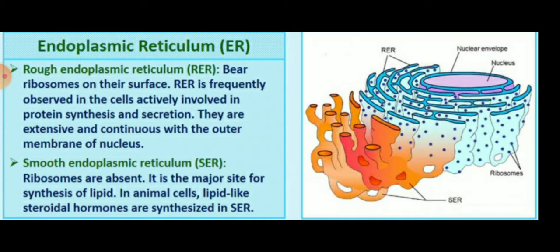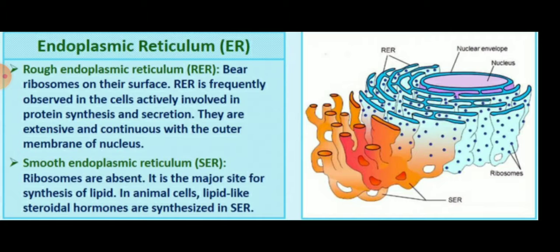So children, the rough ER bears the ribosomes on its surface. We know that the rough ER is frequently observed in cells actively involved in protein synthesis and secretion.